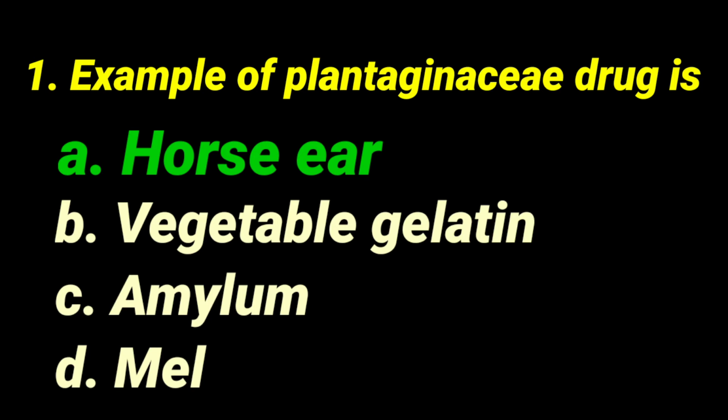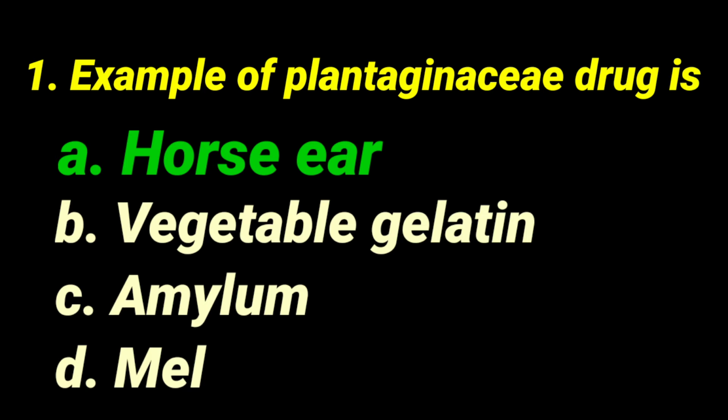Plantago ovata, Plantago afra and Plantago indica. Vegetable gelatin, that is agar, Gelidium amansii, Gelidiaceae. Amylum, that is starch: Oryza sativa, Zea mays, Triticum aestivum and Solanum tuberosum, belonging to Gramineae and Solanaceae family. Mel, that is Apis mellifera, Apis dorsata and Apis indica, belonging to Apidae family.